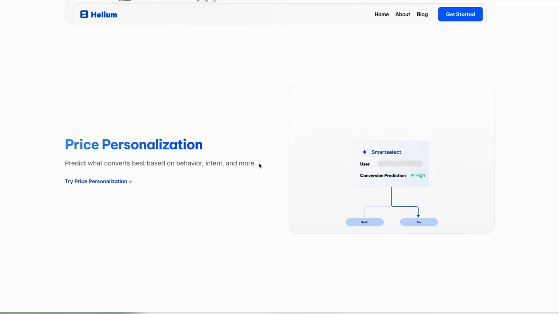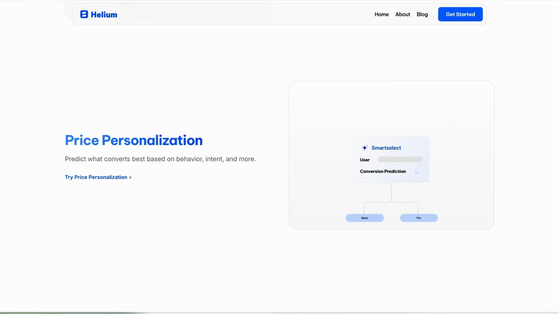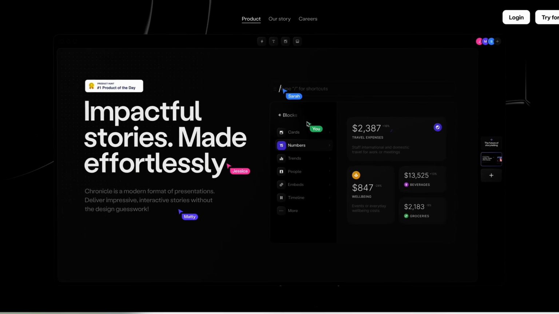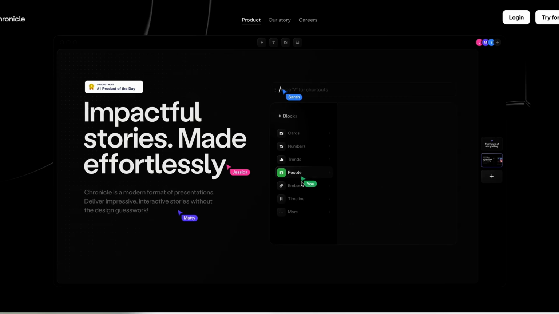Next is a new presentation tool called Chronicle. It's notoriously difficult to compete with the likes of PowerPoint and Google Slides, but Chronicle's approach to presentation building is slightly different.